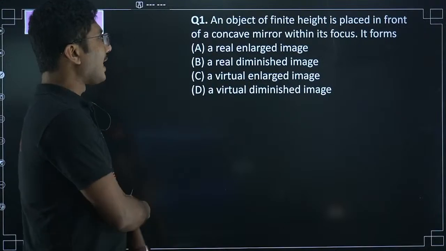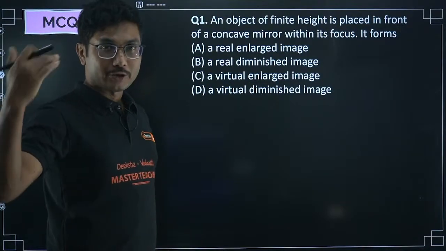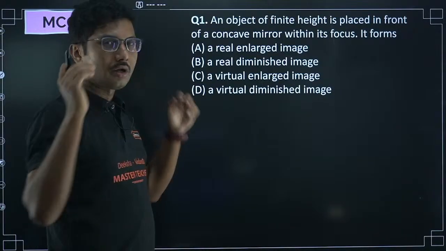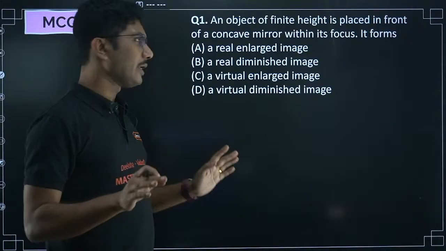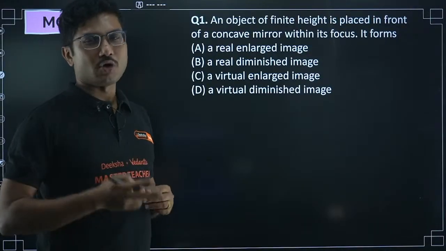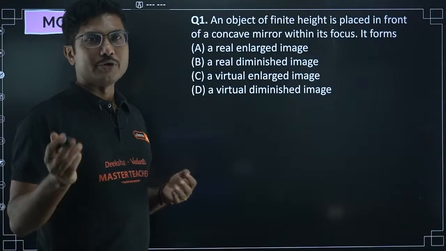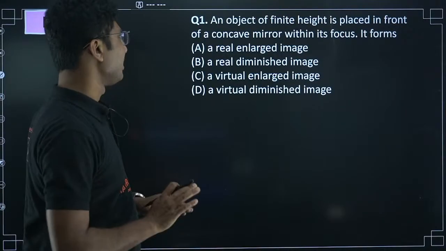An object of finite height is placed in front of a concave mirror. In fact, electromagnetic wave is also there. Electromagnetic wave is an easy chapter, a very small, 2-3 pages chapter. I am not going to discuss the chapter anyway. One 2-marker question or one 3-marker question might come. Remember the spectrum, which has higher wavelength, which has lower wavelength, that's sufficient for that chapter.